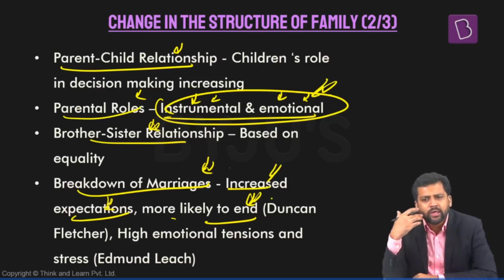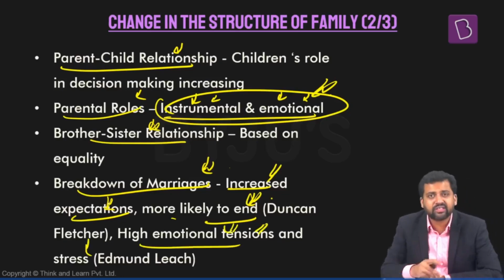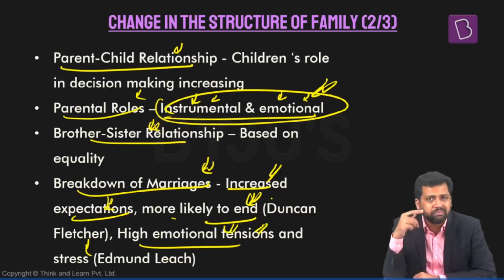Some thinkers talk about this. High expectations. In the past, people maybe did not have as many expectations, as a result of which, if the expectations are low, they will be easily met. So the chances of marriages breaking down are low. But in the present setup, expectations tend to be quite high. Apart from that, there is high emotional tension and stress, which leads to higher chances of marriages breaking down.